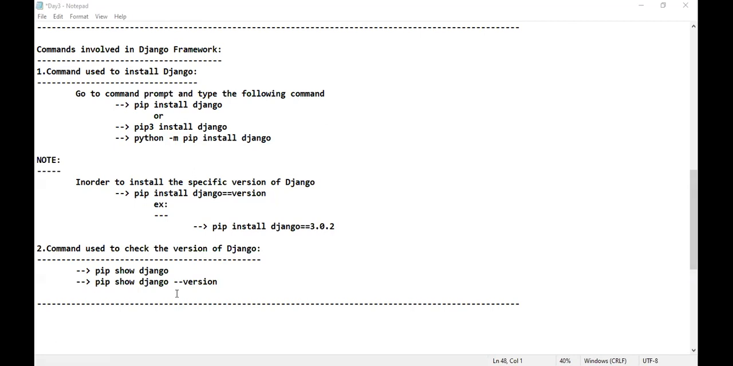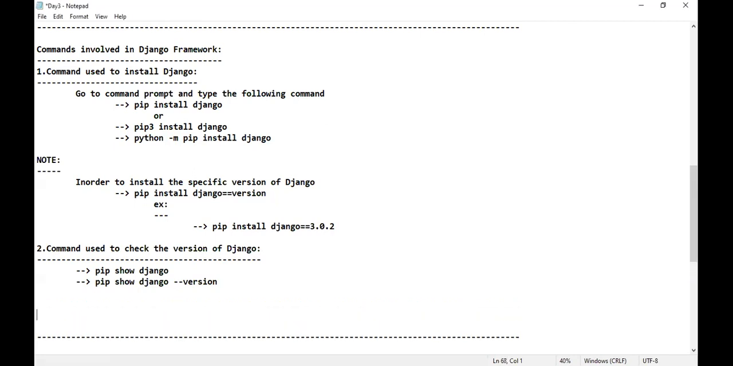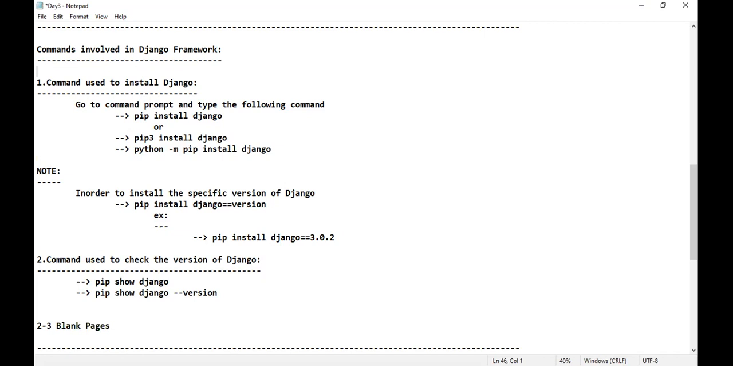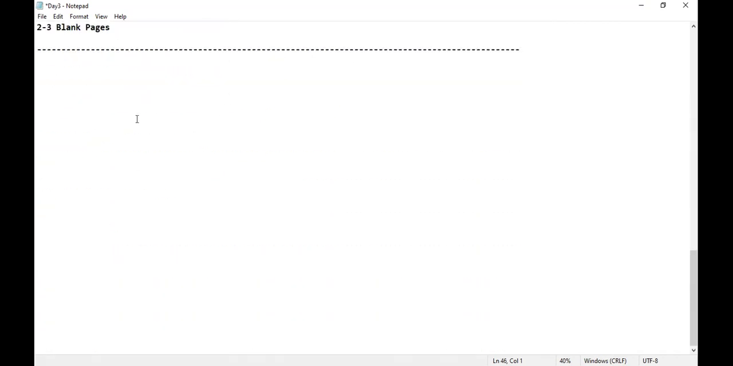Guys, I'm telling everyone, please leave some 2 to 3 pages of space, that means 2 to 3 blank pages. Why? Because in future, there are a lot of commands that I will tell. Please write them there also, in the initial pages, so that whenever you're revising, it will be very easy for you to remember the commands. Is that clear for everyone? Shall I proceed? Okay, great.